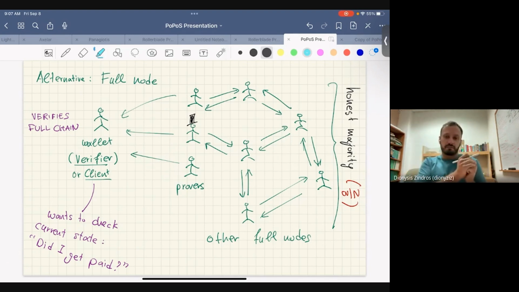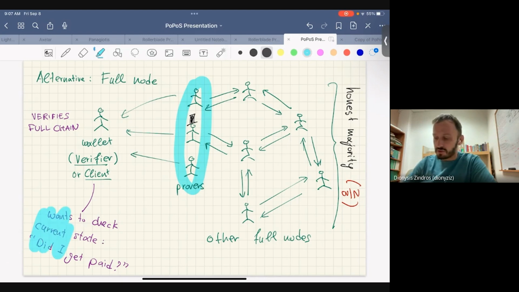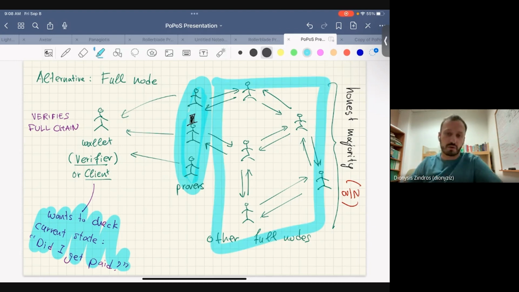Okay, so briefly, the client connects to some part of the network, and it tries to figure out if it received a payment. And then these provers are well connected with the rest of the network, which is maintaining the chain, right? Among the rest of the network, which is keeping the chain, you have an honest majority assumption, maybe 2/3 that are honest, to make sure that the chain progresses correctly, signatures are put correctly, right?